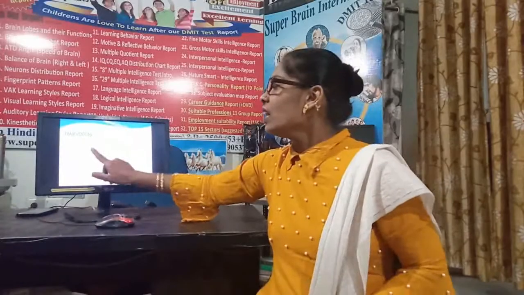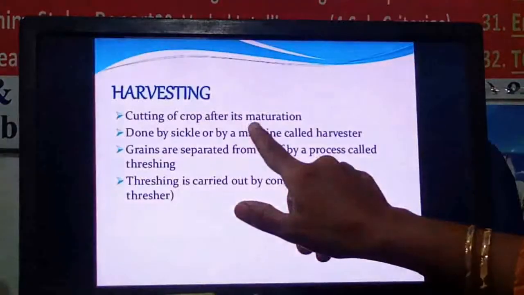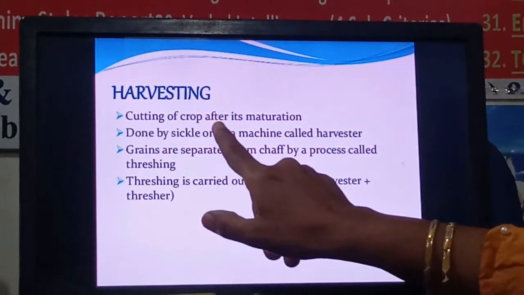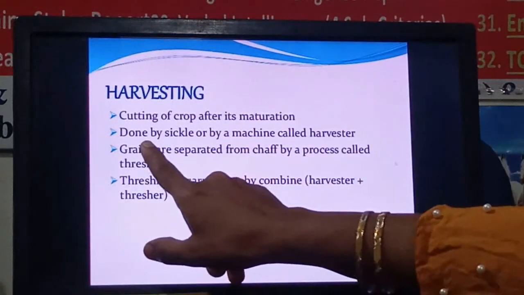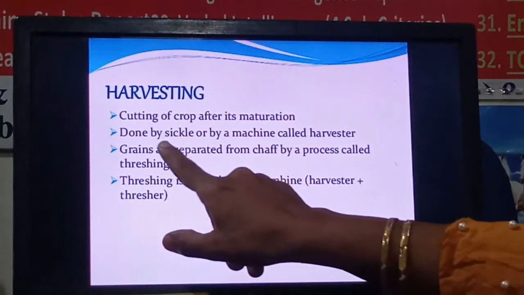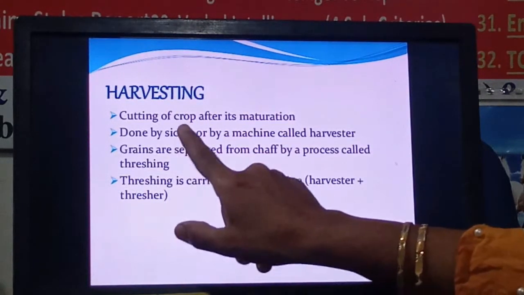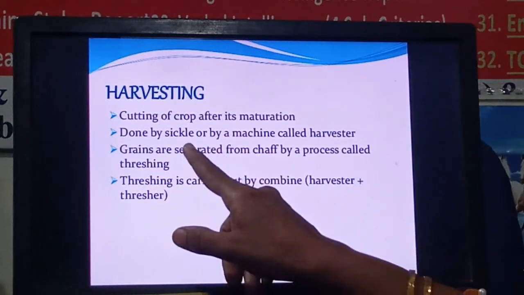So this is the next point, that is the harvesting. Cutting of a crop after its maturation is known as harvesting. You have to cut the crop and collect the yield whenever it is mature, right? Next, how is it done? Done by sickle. Just now I have shown you the picture of a sickle. So by using the sickle, the crop is harvested, cut.